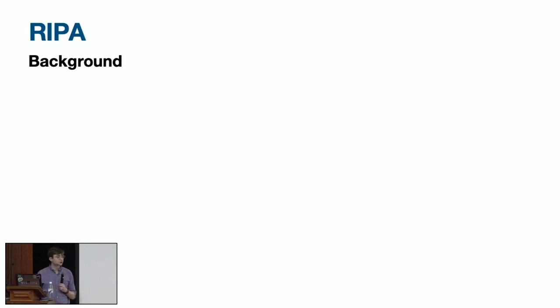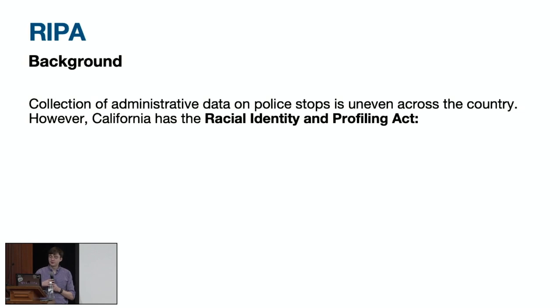So this is probably the most common application in the real world of Becker's standard outcome test. The American criminal justice system is very, very fragmented, and state and local law enforcement agencies vary very widely in the kinds of administrative data that they collect.